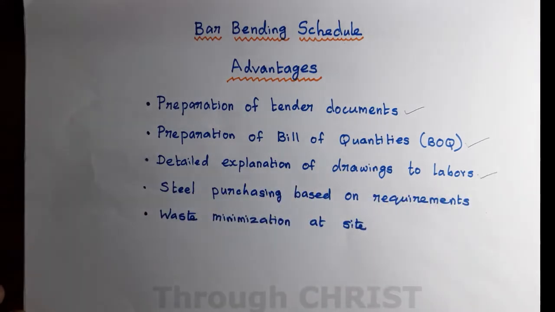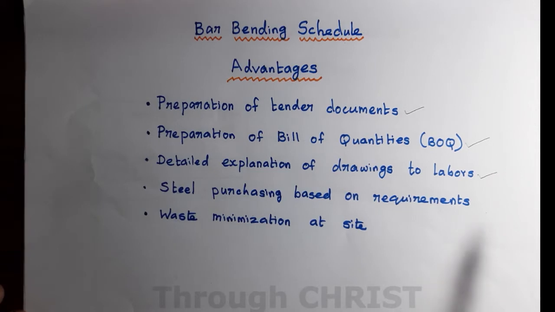Third one is detailed explanation of drawings to the laborers. In many construction sites, the labor may not understand the drawings. At that time, an engineer has to explain to the laborers how much rod needs to be taken, what the cutting length is, where it needs to be bent, and how to bend. Bar bending schedule helps in these aspects.